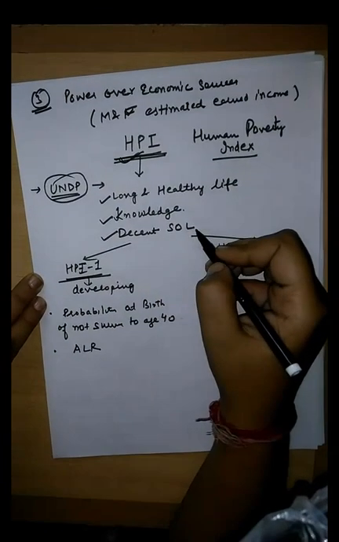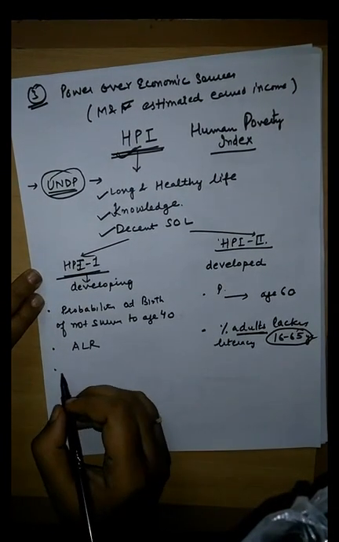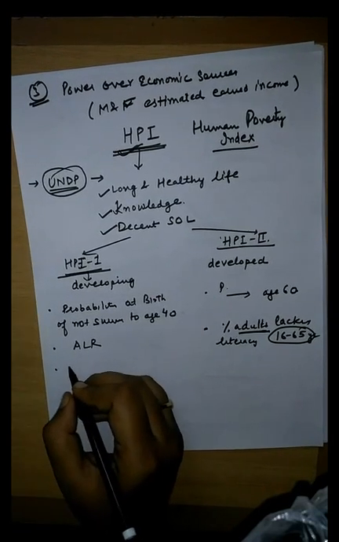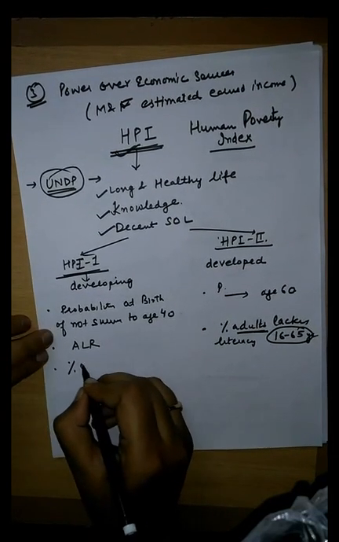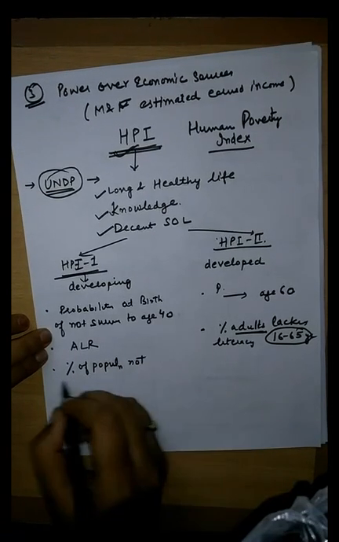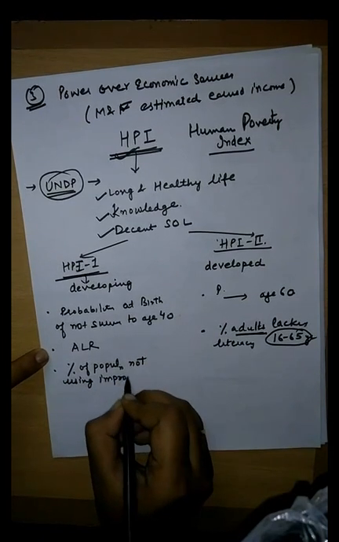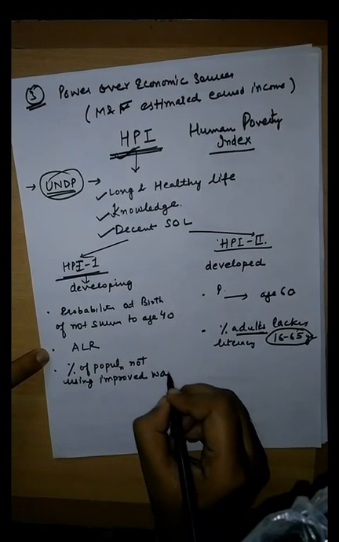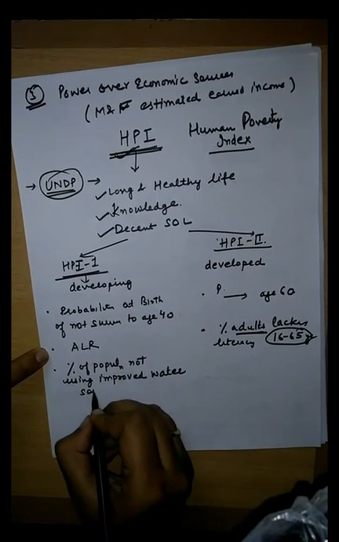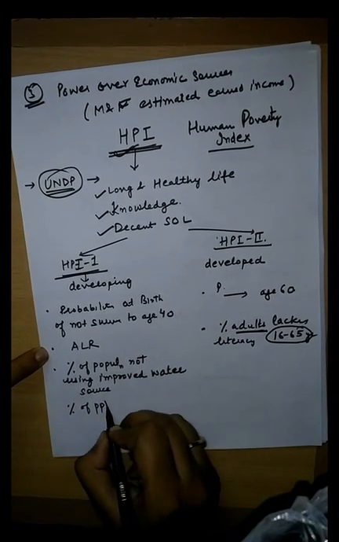The third component is decent standard of living. In HPI 1, decent standard of living is measured by two indicators, that is percentage of population not using an improved water source, and the other indicator is percentage of people living below poverty line.